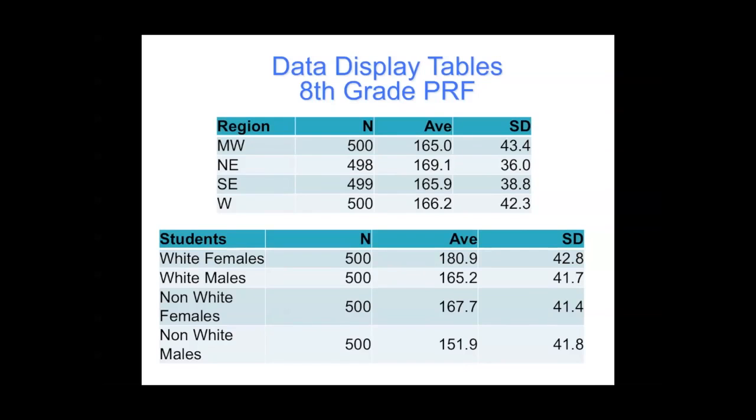This is another way that we display our data. In this case, rather than percentile ranks, we use averages and standard deviations. The average is the same as the mean, and the standard deviation is a measure of variation. So you see 500 students. We were just a couple shy in 2 regions, but basically there are very similar averages and standard deviations. You do see some differences among the student groups, with females, white females outperforming the other 3 groups. And the lowest performing group is non-white males. Comparable variation in the standard deviation.